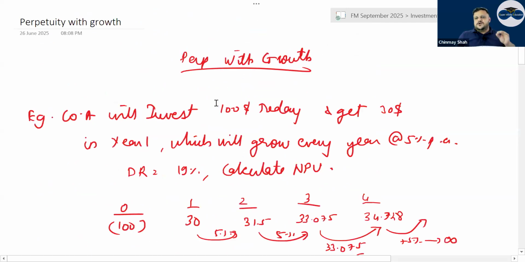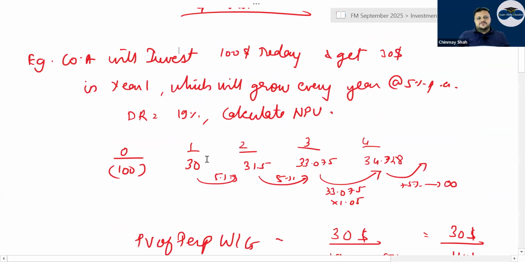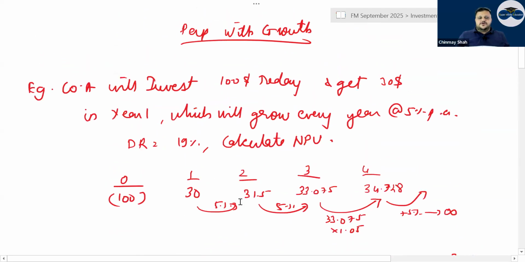Then coming to perpetuity with growth. Perpetuity with growth is where I give you 100 in the first year and then it will grow. Every year it grows by 5 or 10%. So I'm giving you 30 at the end of year one, then it will grow every year. So this is perpetuity with growth.